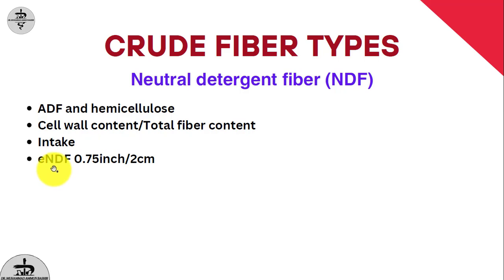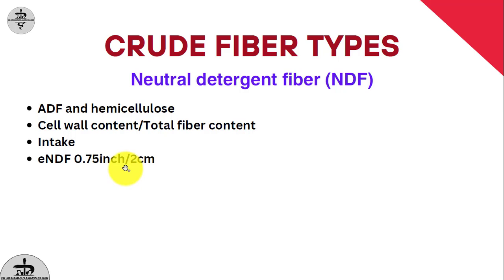One more term is effective neutral detergent fiber, which correlates with the fiber or particle size of a forage. If the particle size of the fiber is 2 centimeters or more, that is 2.1 to 2.2 centimeters, that is an effective neutral detergent fiber, because these particles are long enough, up to the standard, to make the forage mat inside the rumen of the cow.